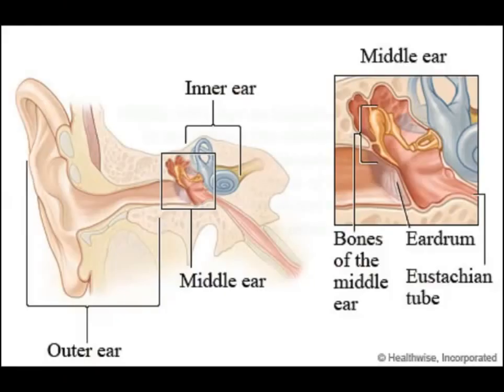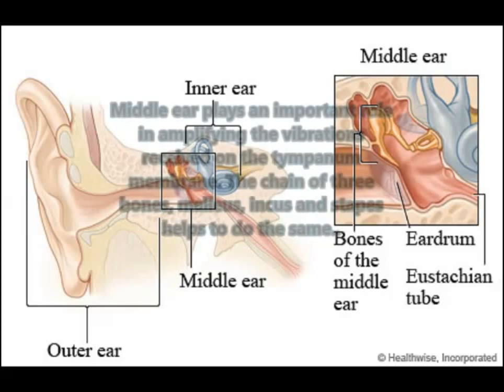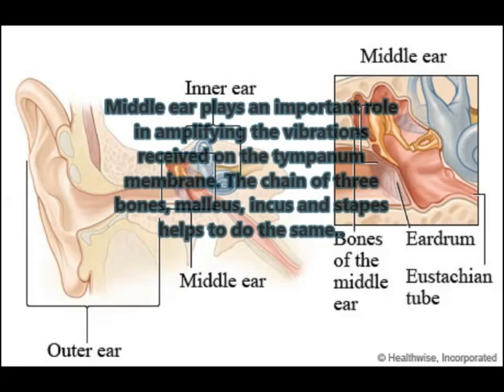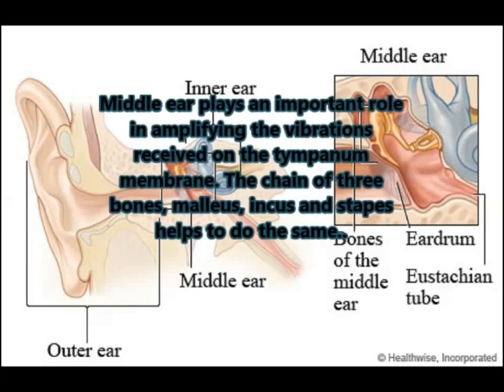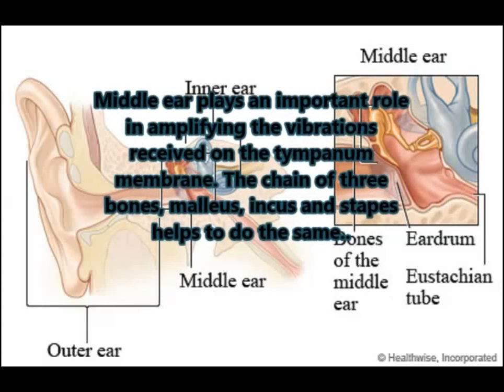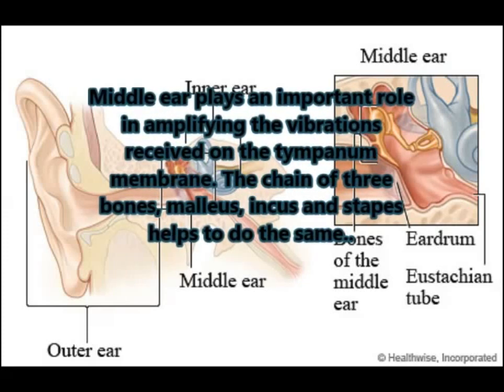Now coming to the middle ear. The middle ear plays an important role in amplifying the vibrations received on the tympanum membrane. The chain of three bones, malleus, incus, and stapes, helps to do the same. The oval window is a membrane-covered ending of the middle ear. It opens into the inner ear through a round window.